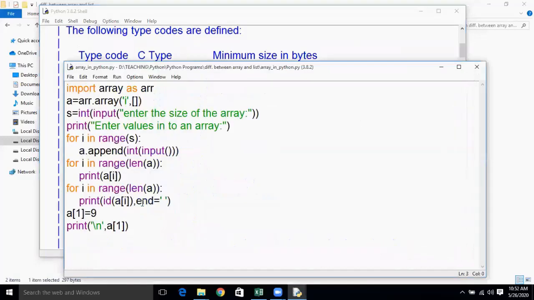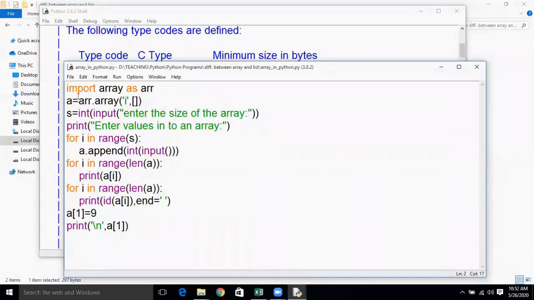Now we'll go back to the example and see here. I have not given any size. I have taken an integer, and I have not taken any data elements. In order for values to be given by the user, I have made this an empty list, and now this is assigned to A. So now A will act like an empty array.